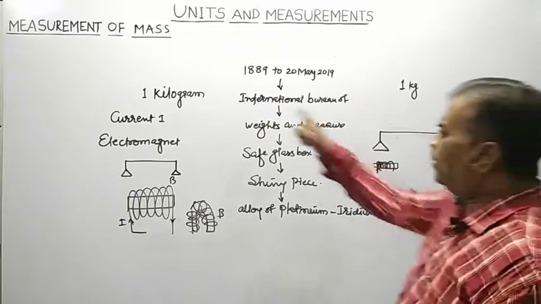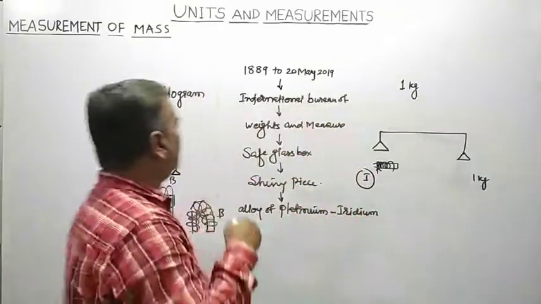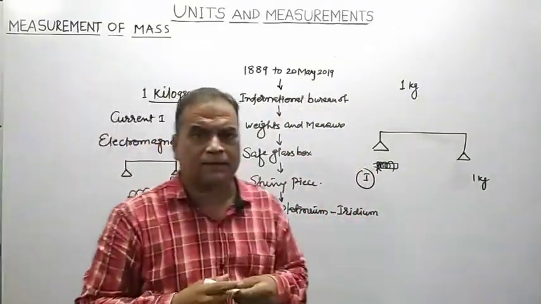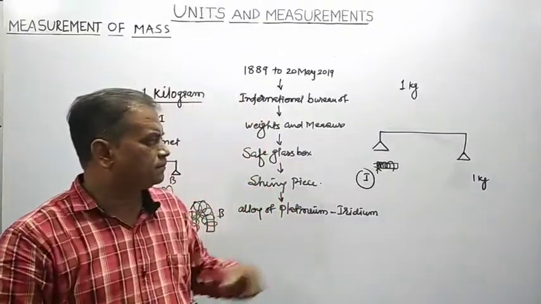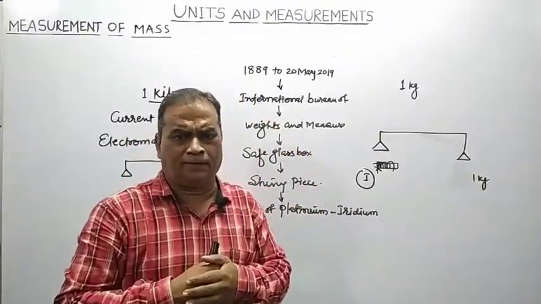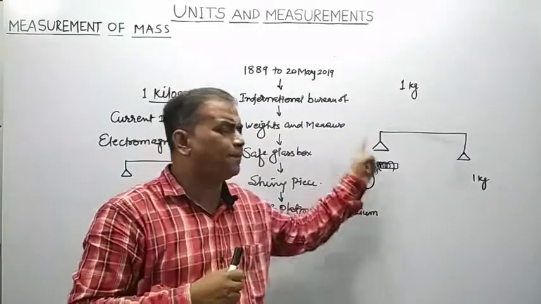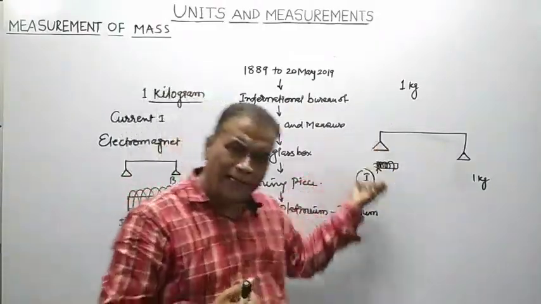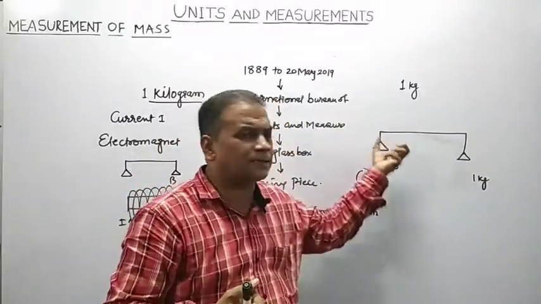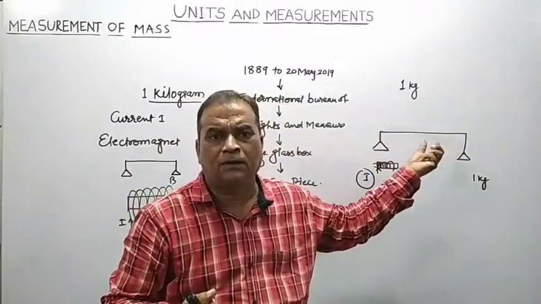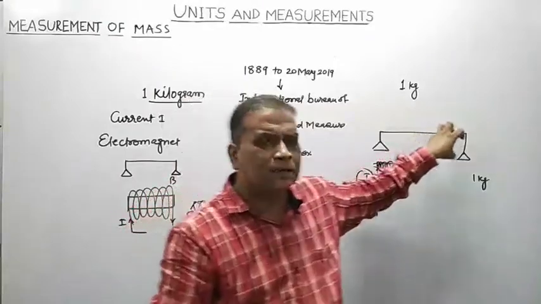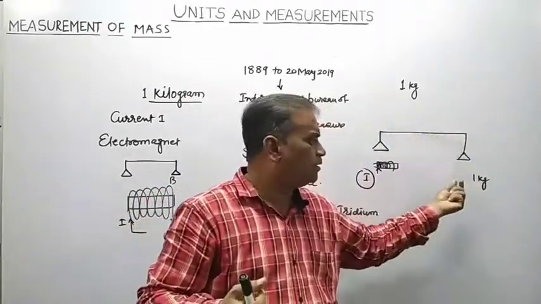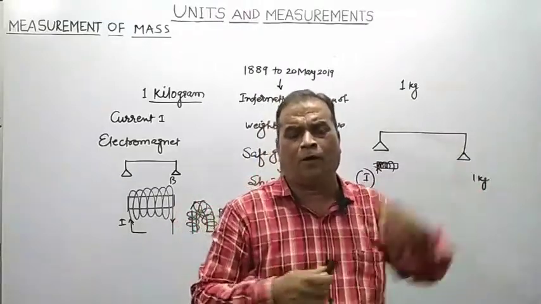So now you can have the exact definition. 1 kilogram mass is equal to the amount of electric current which, passing through an electromagnet, will pull down one end of an extremely sensitive balance so as to balance the other end of the balance, which holds a standard 1 kilogram of mass.